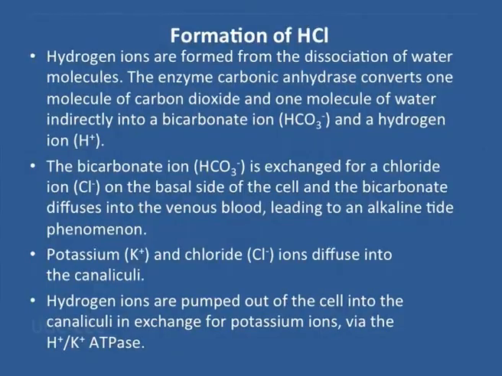So H and Cl will combine and HCl will be produced, and this will reduce the pH almost to 2 to 3 in the stomach lumen. And as it is coming down, it will kill the majority of bacteria, though some acidophiles will survive at this low pH. So this particular HCl production is the second line of defense in the human alimentary canal.